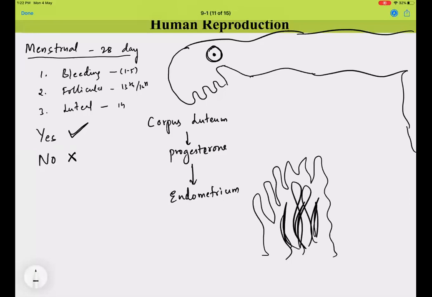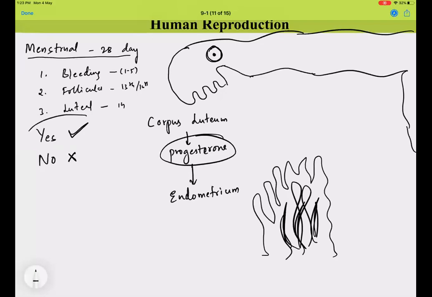The vasculature and tissue grow after progesterone's action, anticipating a probable conception followed by pregnancy. To prepare the endometrial wall and uterus, there are a lot of histological changes that happen in the endometrium.